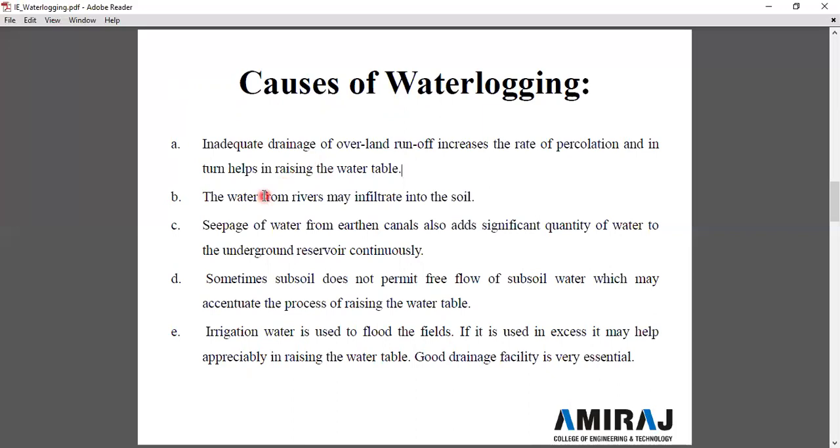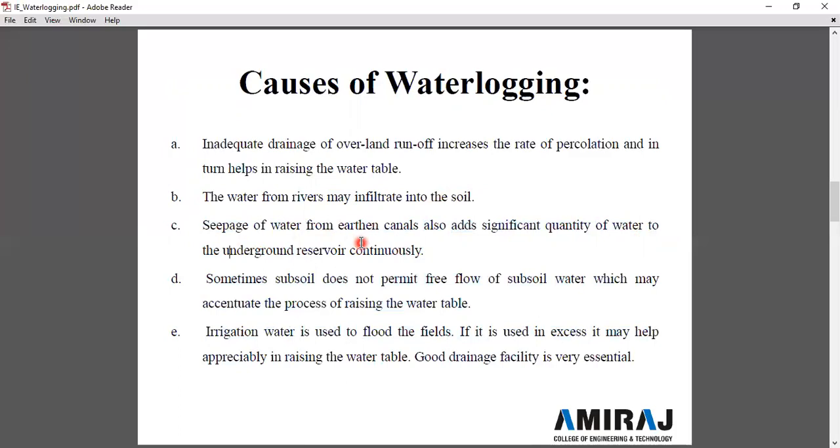The water from a river may infiltrate into the soil due to excessive rain or any other natural phenomenon. The water available in the river is infiltrated into the field soil. So there is excessive water which can't be removed by evaporation and transpiration. Seepage of water from the earthen canal also adds a significant quantity of water to the underground reservoir continuously. We all know that there are different types of canal systems available.